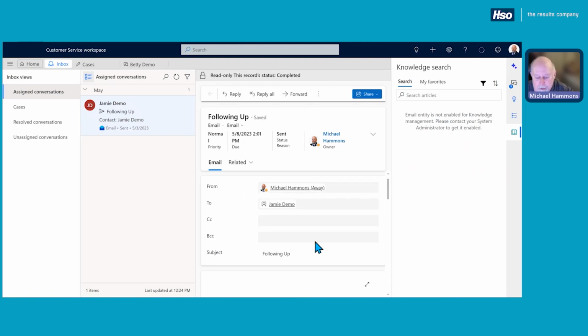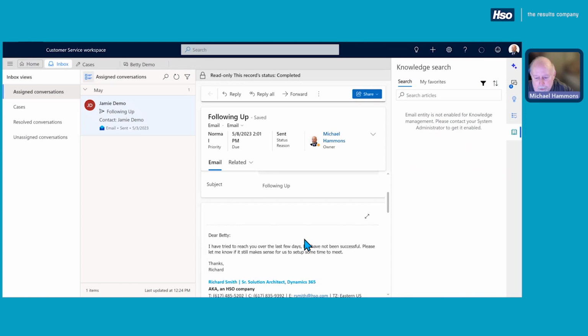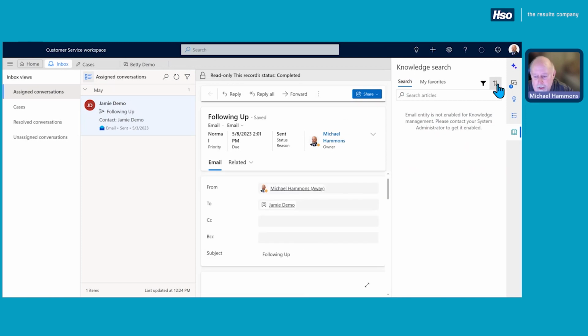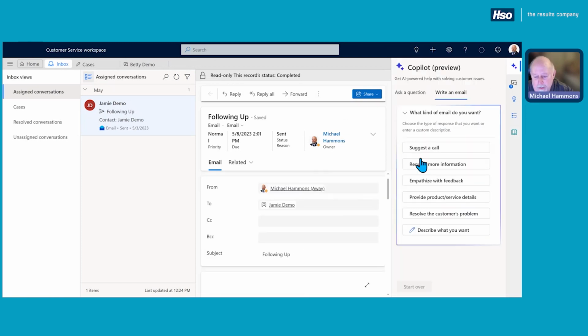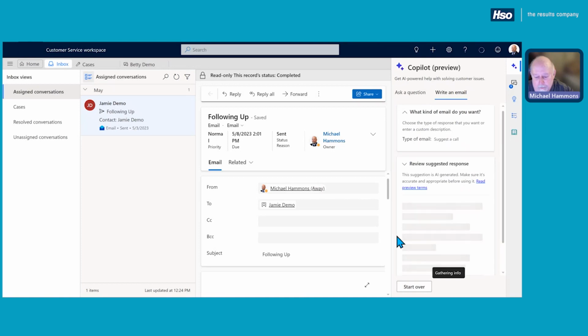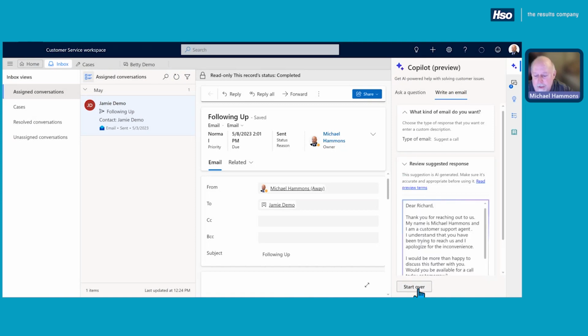And so now from here, we can go ahead and do the same replies, right? We can use the knowledge base. We can use Copilot. Let's just suggest a call, right? So we're going to go ahead and gather that information. It's using the past interactions to come up with the content of this email.